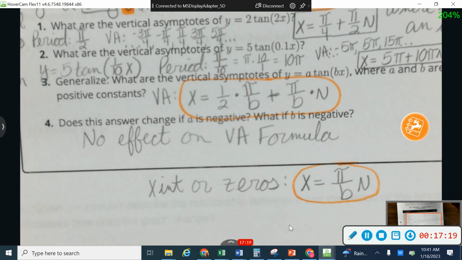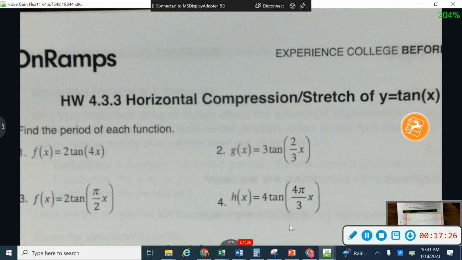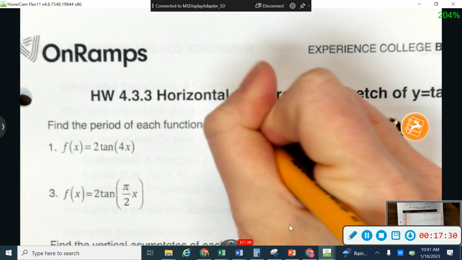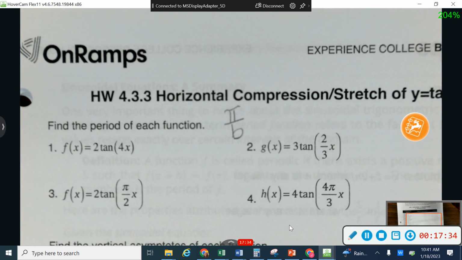Okay, so turn to the homework page and let me show you where to use all of these formulas. I'm not going to work any of these. They go really fast, and then we're going to do a little Desmos activity. The first 4 questions are asking you about the period. They're just asking you to plug in pi over b. Again, remember, if you're dividing by a fraction, to use keep it, change it, flip it, or multiply by the reciprocal. 2, 3, and 4 are all fractions where you'll need to use that. So 1 through 4, you're just plugging into pi over b.